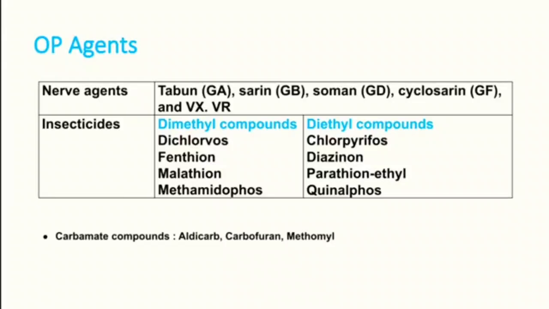We are going to discuss insecticides available in our country, dimethyl compounds and diethyl compounds. Dimethyl compounds are dichlorvos, fenthion, malathion, methamidophos. Diethyl compounds are chlorpyrifos, diazinon, parathion or quinalphos. These are the common compounds available as OP agents in our country.